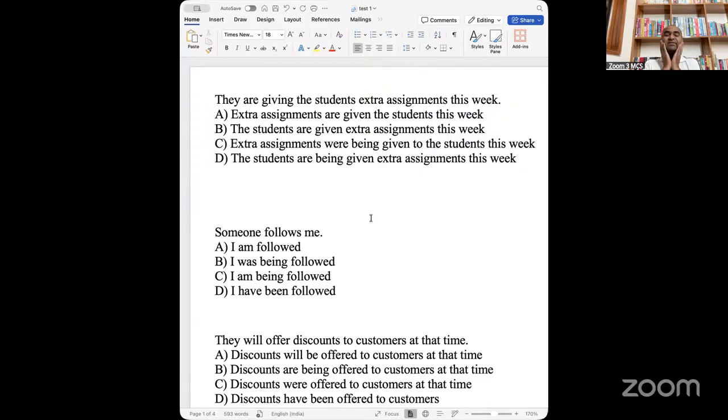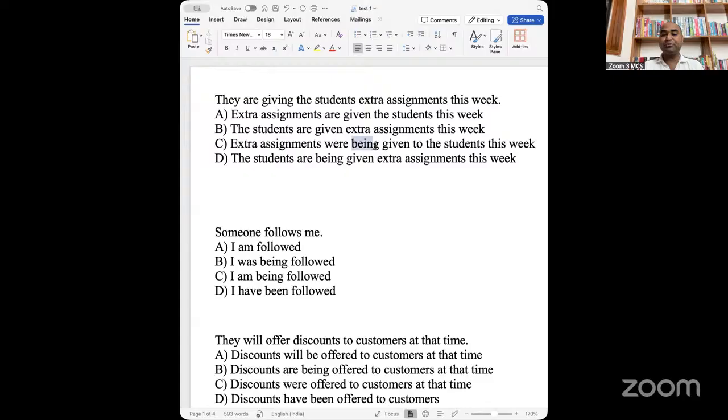By the way, before we start the questions, one important point: when you are solving a question, you just need to look at the markers. Through the markers you will be able to save time and do the question very quickly. All right, so "they are giving", you know that it is continuous tense, right? So the continuous tense means the option with being will be your answer. You need to check which option has being.